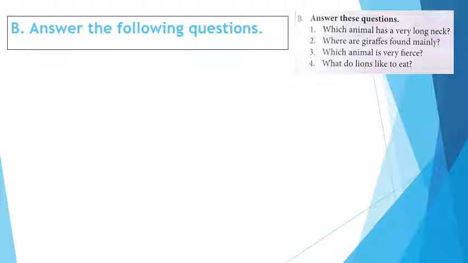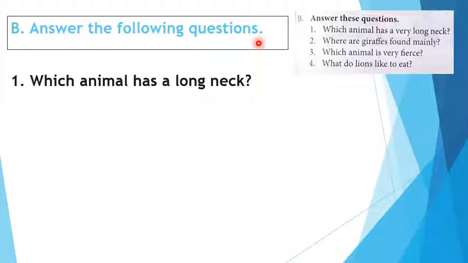B part. Answer the following questions. Some questions are here and we are going to write the answers of these questions. First question: which animal has a long neck? Yes. The answer to this question is giraffe has a long neck. Dear students, again note all these question answers in your notebook and learn these questions and answers as well.